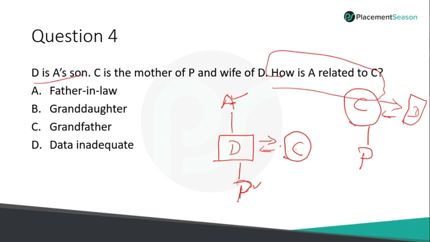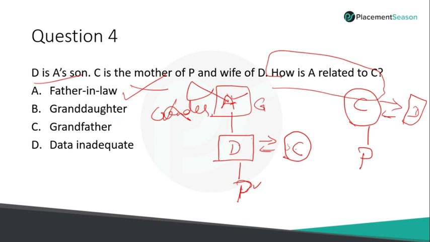So A is C's husband's parent, not father or mother. Many students make the mistake of assuming A to be male, and they'll take the option as father-in-law, which is absolutely wrong. Whatever the information given here is, we don't know the gender of A. This gender information we don't know because that is not given according to the given information. So don't take father-in-law. That is wrong. We don't know. We can't say he is the husband's parent. It could be either father-in-law or mother-in-law.